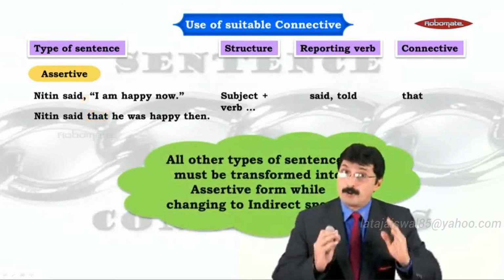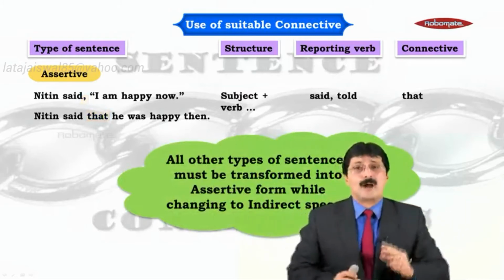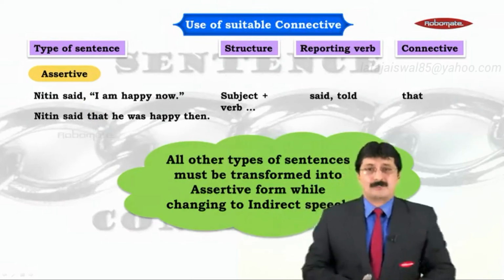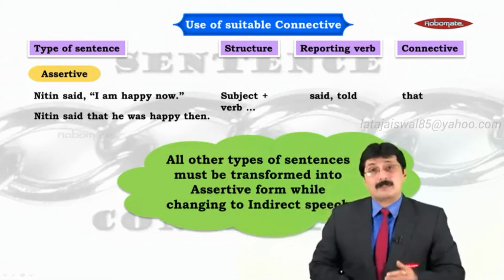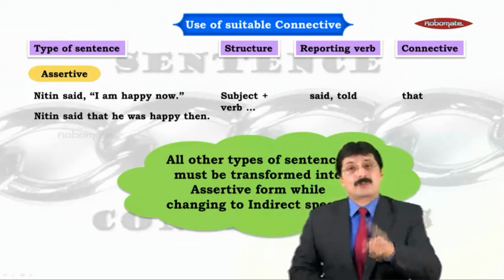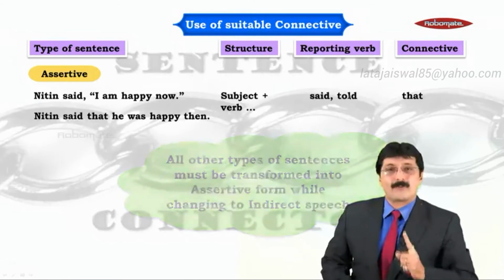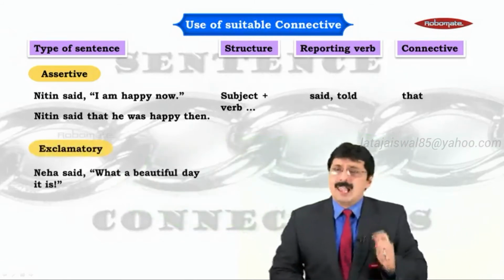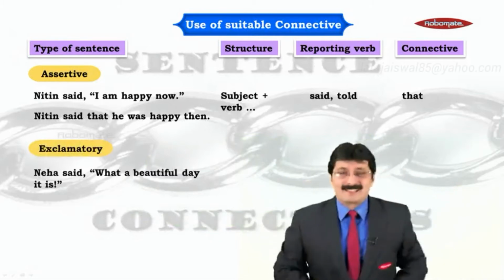Now, important to remember, even if the sentence inside the quotation marks is interrogative in the direct speech, or imperative, or exclamatory, in the indirect speech we have to convert it into an assertive sentence or an assertive format. So my dear friends, let's look at this one. Neha said, "What a beautiful day it is."